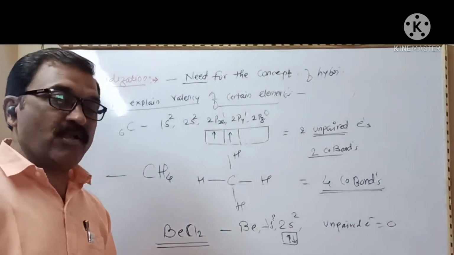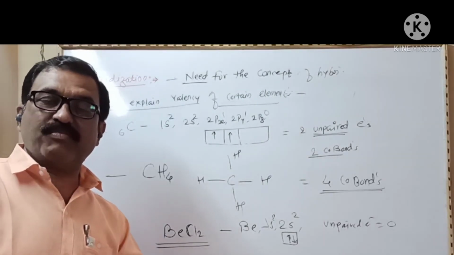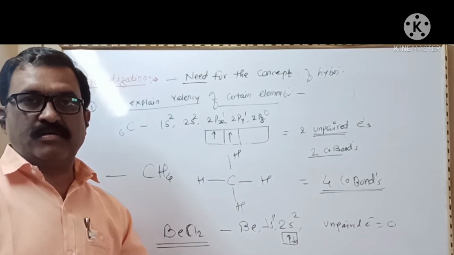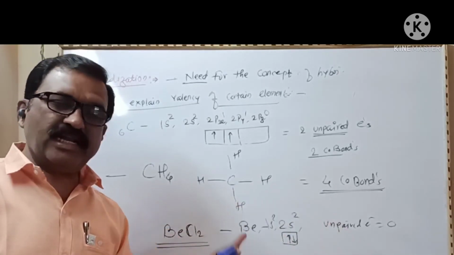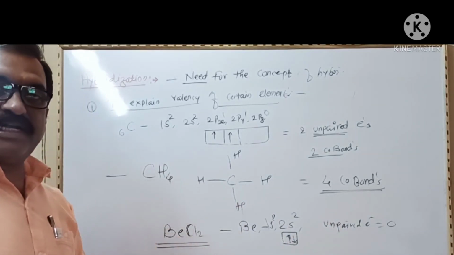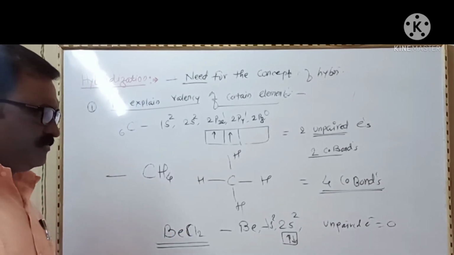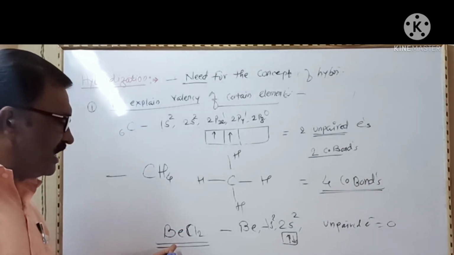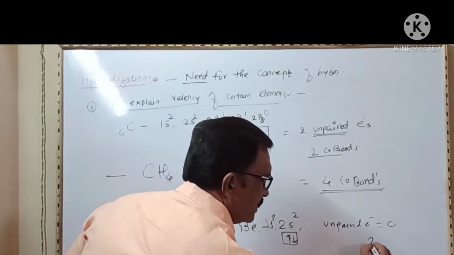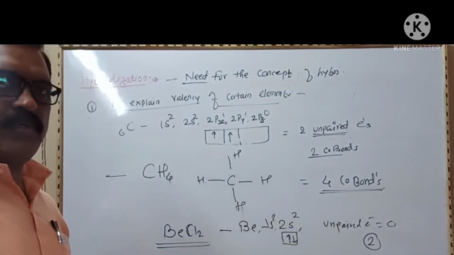Means it cannot form any kind of covalent bond because the unpaired electrons are 0. But it is observed that in the BeCl2 molecule, the valency of beryllium is equal to 2.